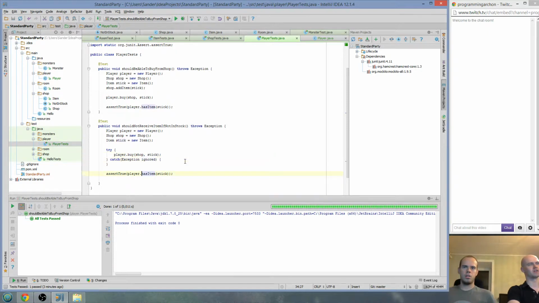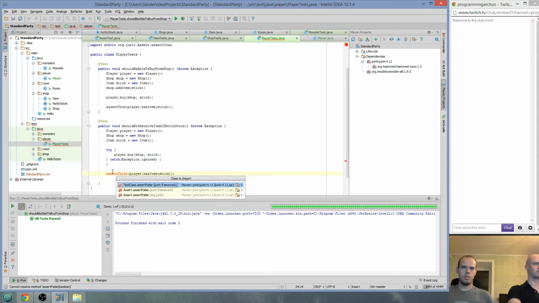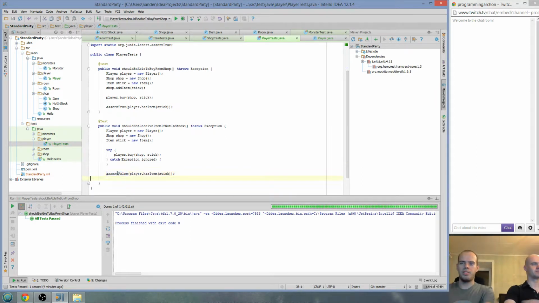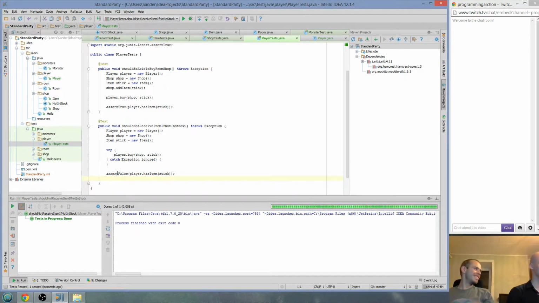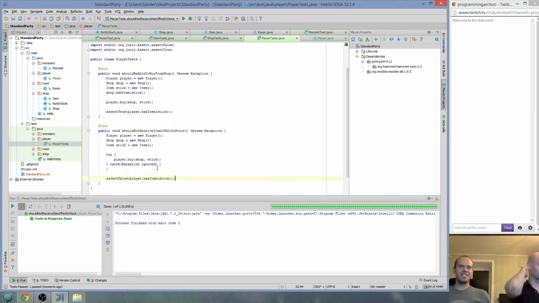And now I'm gonna assert false that the player has an item. Okay, let me try to implement it. Done! Which test did you run right now? Should not receive items. Yeah, you ran the correct one. Okay, great. So we have this now.